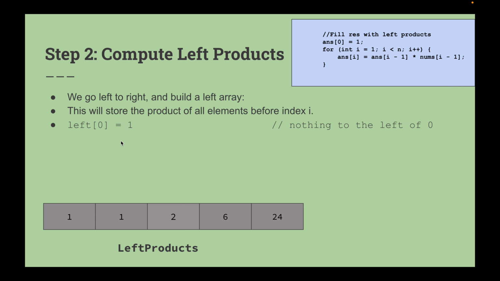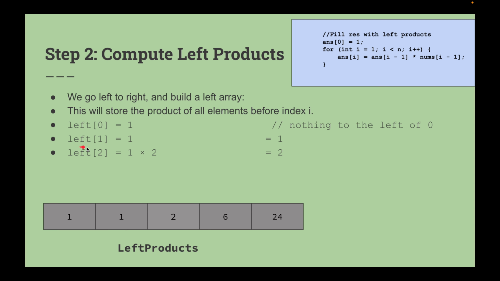So let's suppose we'll go like this. Left at 0 is 1, left at 1 is 1, meaning this and this. Now if you do left at 2, what will you multiply? 1 into 2. Before this there was nothing at left at 0, so we apply 1.